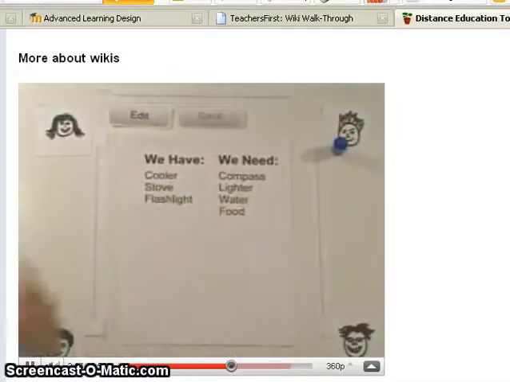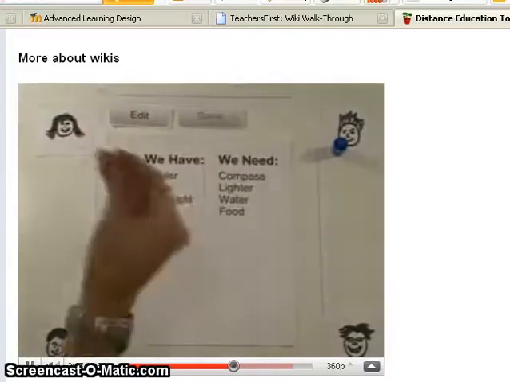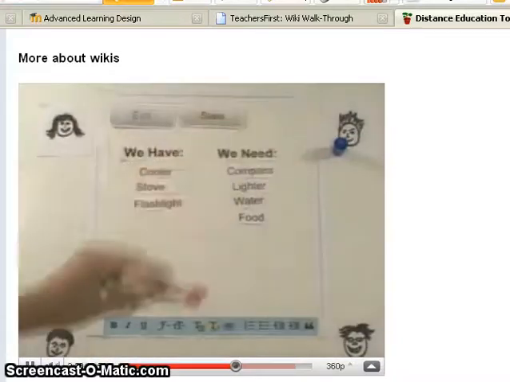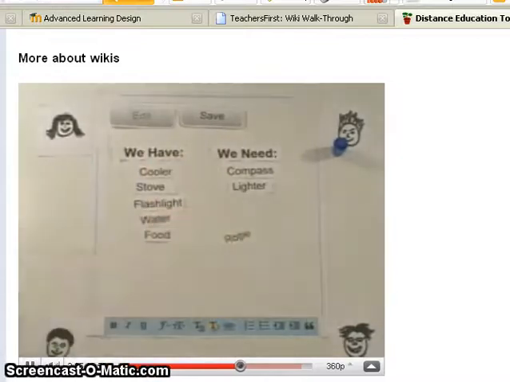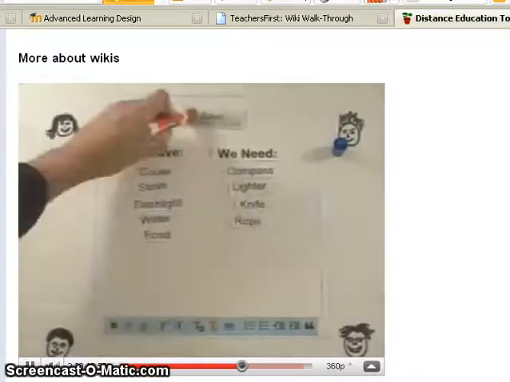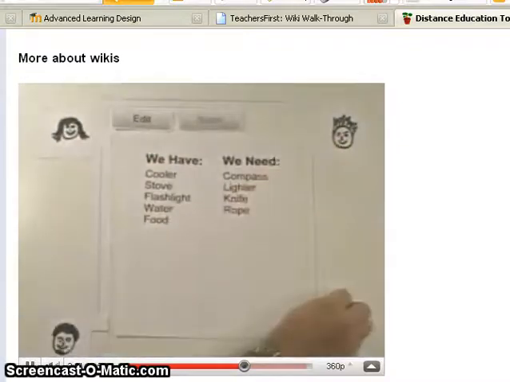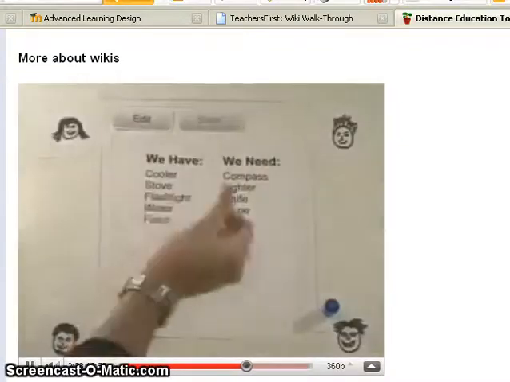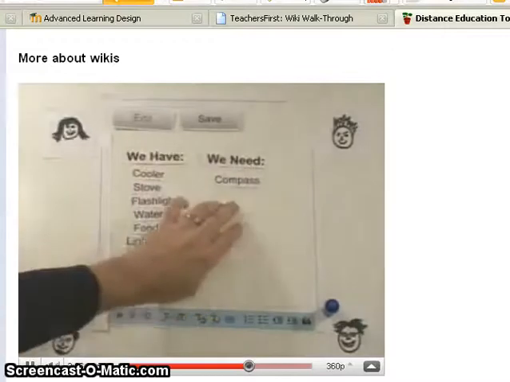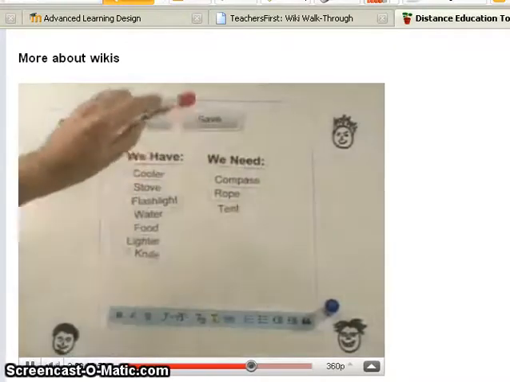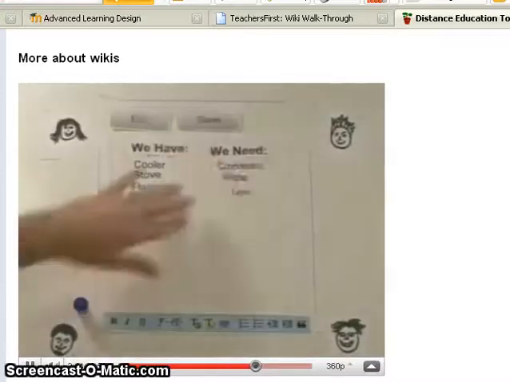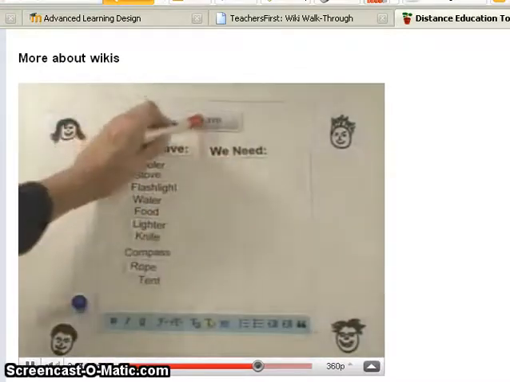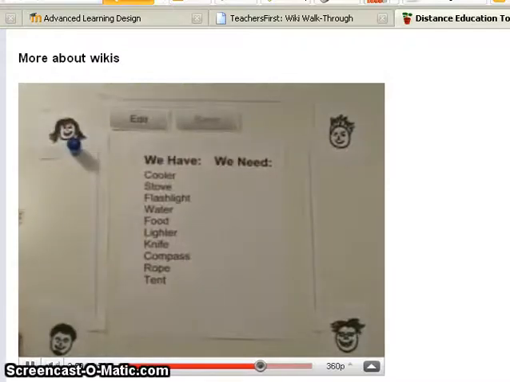Now it's John's turn. John visits the wiki website, clicks Edit, and the page becomes a document ready for him to make changes. John volunteers to bring food and water, so he moves those to the Have column. He also realizes the group will need a knife and rope. Once he's finished, he clicks Save, and the wiki is ready for the next person. Henry visits the wiki, clicks Edit, and he can edit the page. He remembers they need a tent. Henry saves the page, and the wiki is ready for Frank. Frank edits the page and agrees to bring the remaining items, completing the process. Frank saves the page and realizes something awesome. The group has created the perfect camping list without email.